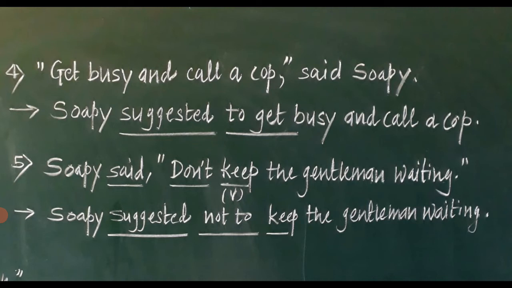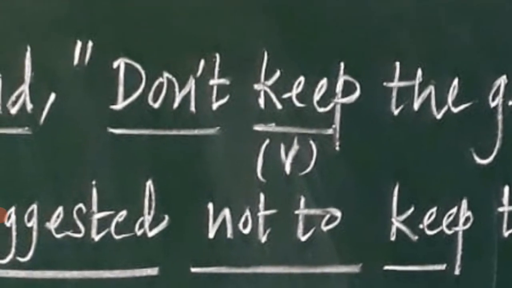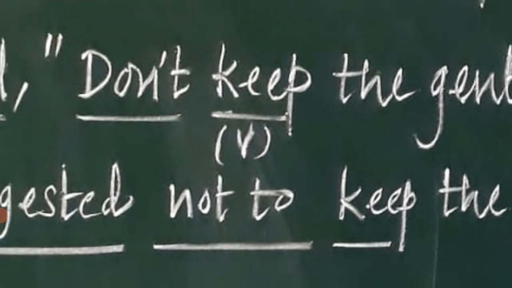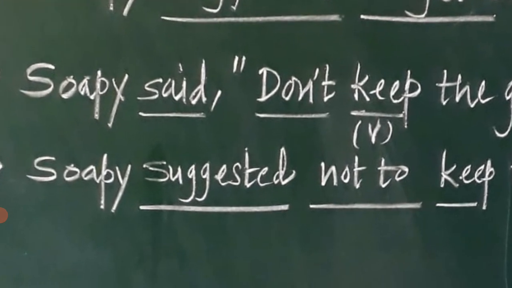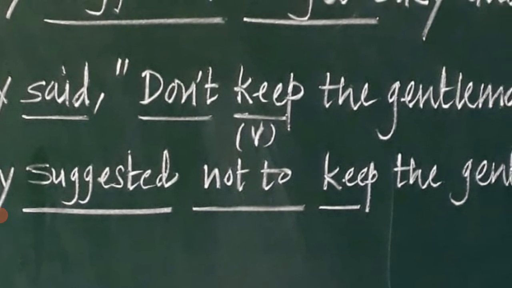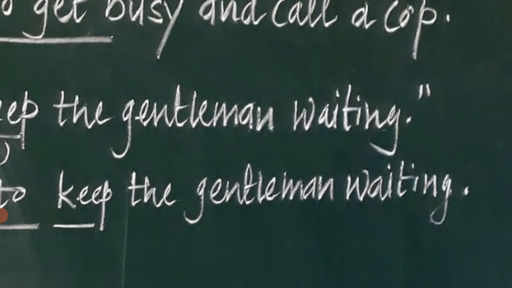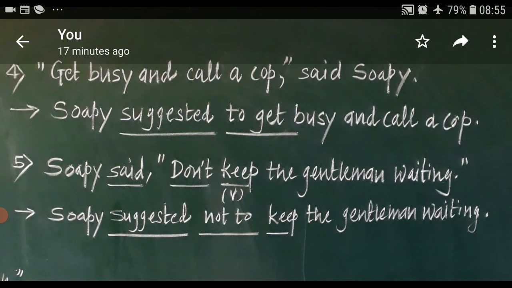Next and the last one for today's video: Soapy said, don't keep the gentleman waiting. Herein the reported speech has begun with the word don't, which shows again a negative warning or a negative sort of suggestion. An action verb, keep, is here. So Soapy, the reporting verb said is converted into suggested, and don't is removed and simplified into not to, and the action verb keep is kept as it is: not to keep the gentleman waiting. The comma and inverted commas are removed, and this way we have converted the given sentences into indirect speech.